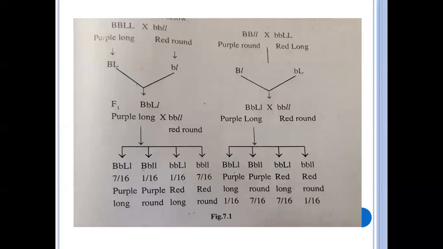So this experiment indicates that the two genes, the flower color and the pollen shape, are located on the same chromosome. Here the parental characters are getting more. Why? Because the two genes, belonging to flower color and pollen shape, are located on the same chromosome. So these genes are linked and inherited to the next generation.